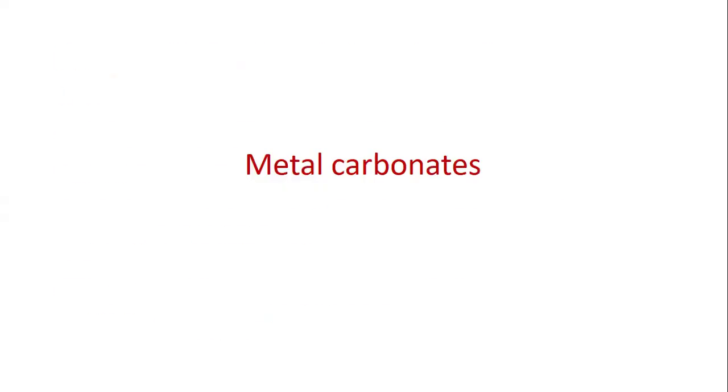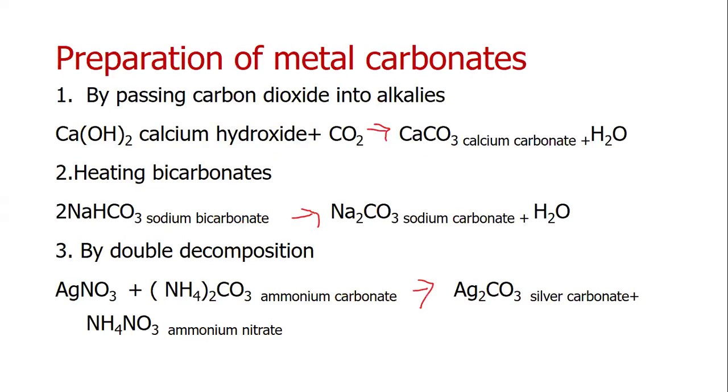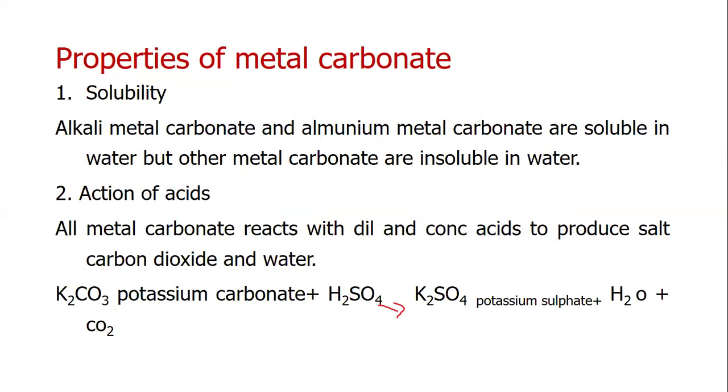Calcium chloride. Metal carbonates. Preparation by passing carbon dioxide into alkalis: calcium hydroxide, carbon dioxide, calcium carbonate, sodium bicarbonate, sodium carbonate. By double decomposition: silver nitrate, ammonium carbonate, silver carbonate. Properties, solubility: alkali metal carbonates are soluble in water, but other metal carbonates are insoluble in water. Action of acid: all metal carbonates react with dilute and concentrated acid to produce salt, carbon dioxide, and water.